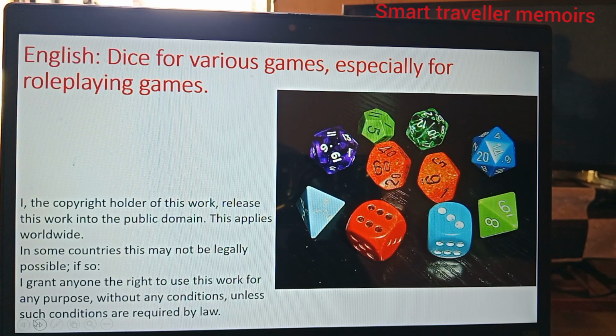You can see there is a purple one, this one here, and green, and this color is orange or something, green again, and this one is in pips, this is in numbers, and various polyhedral shapes.